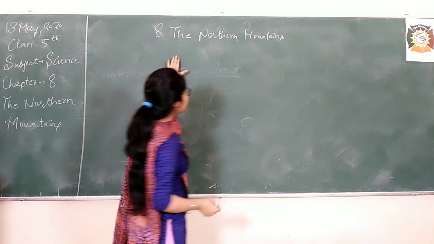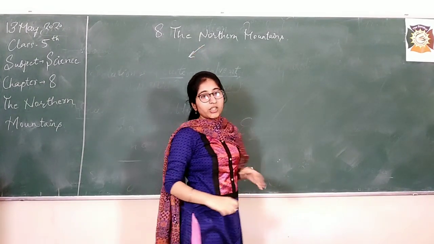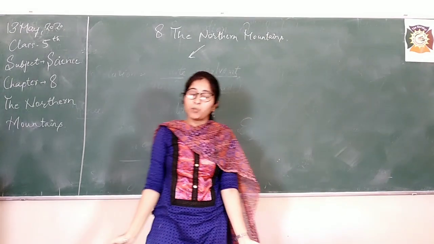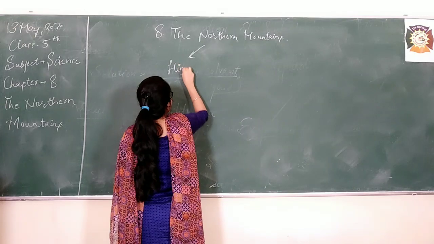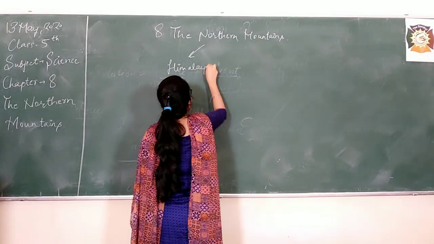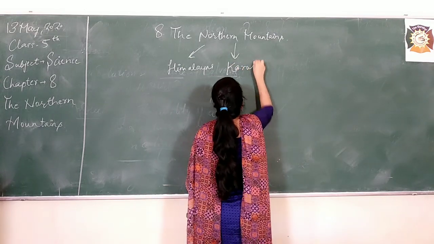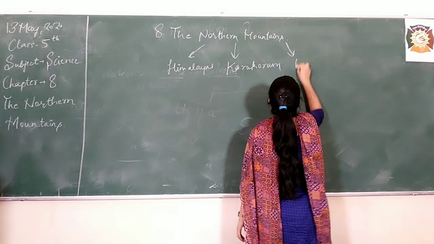So, here we will study three mountain ranges. Number one is the Himalayan range. Second is Karakoram, and third range is the Purvanchal range. So, what are these? Number one is Himalayas. Second is Karakoram, and third one is the Purvanchal range.